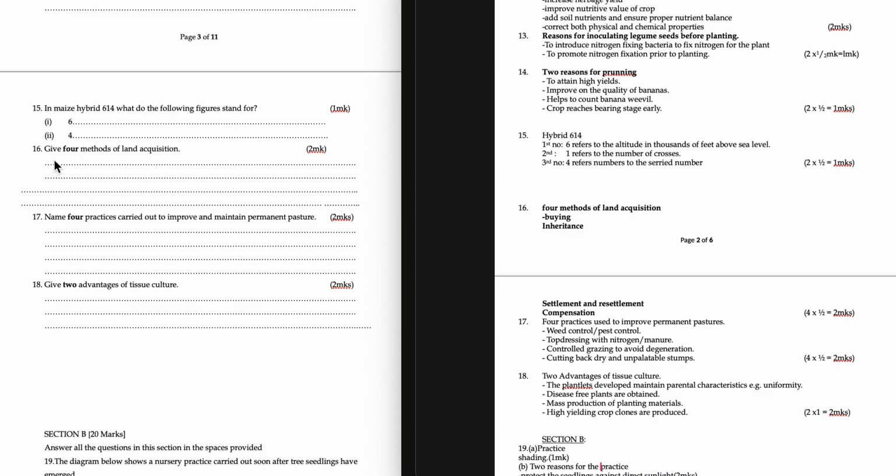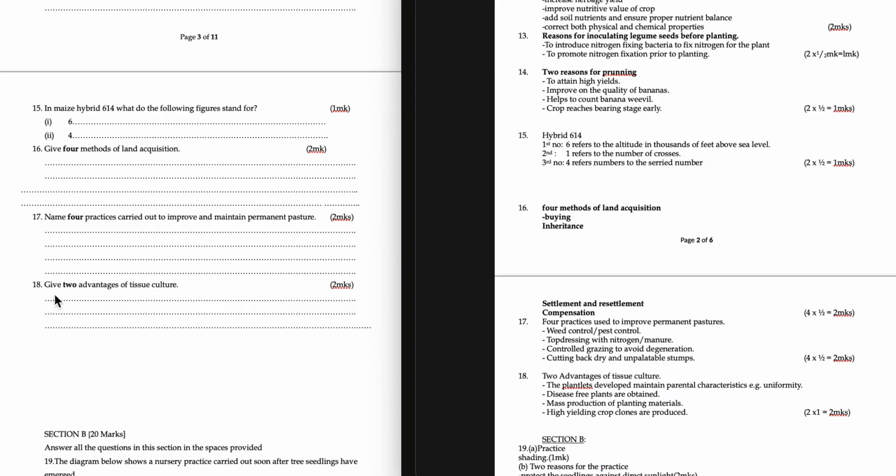Question 16. Give 4 methods of land acquisition: buying, inheritance, settlement and resettlement, compensation. Question 17. Name 4 practices carried out to improve and maintain permanent pasture: weed control, top dressing with nitrogen, controlled grazing to avoid degeneration, cutting back dry and unpalatable stumps.